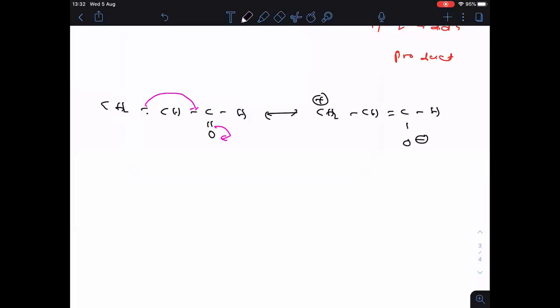Followed? Now someone asked me which is more stable canonical form. Let us think this is the first one. This is the second one. Which is more stable? First one only. Why? First one is the neutral resonance structure. Second one is the charged resonance structure. So first one is more stable than second one. Neutral resonance structure is always more stable than charged resonance structure.